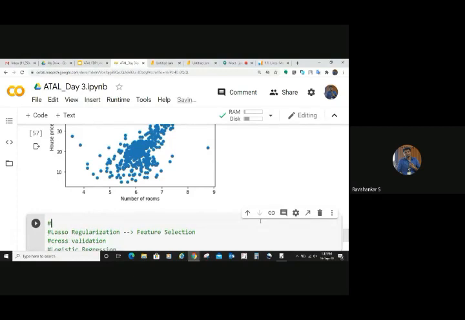So now you try to predict, try to build a model using that feature, using number of rooms. This is an assignment for you, only this part. If you do this, then we can go do the cross validation and logistic regression, lasso regression for regularization, which can be used for feature selection. You can also go for cross validation.